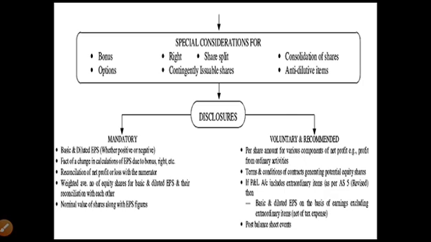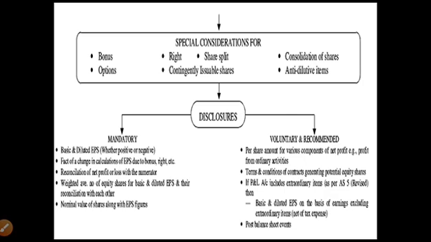If the profit and loss account includes extraordinary items as per accounting standard number 5, then basic and diluted earning per share on the basis of earnings excluding extraordinary items, net of tax expenses, can be disclosed separately. And post balance sheet events, which means anything happening after the balance sheet date, can be disclosed on a voluntary basis, but it is not compulsory.